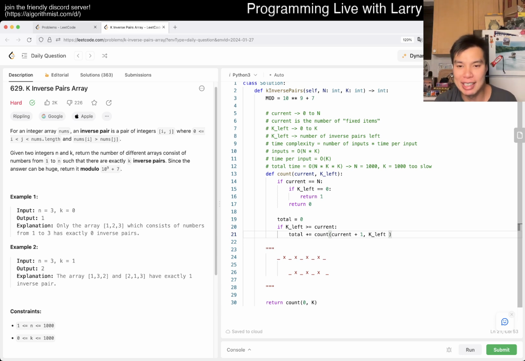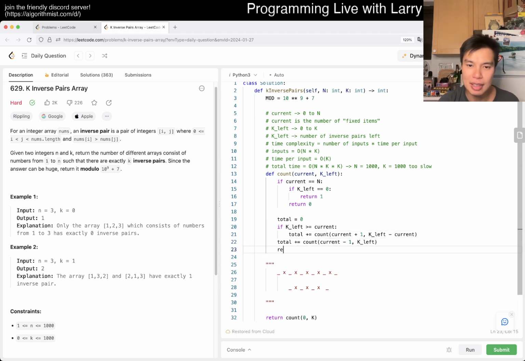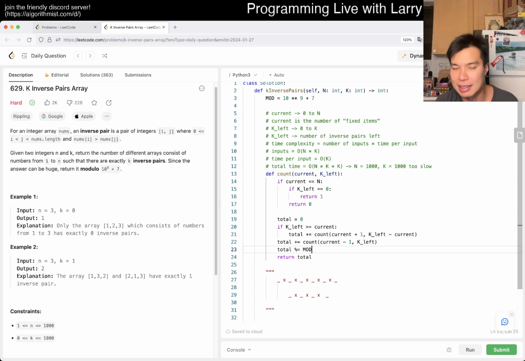But what I was going to write is that you go to this, right? Because now the next thing is that you have this amount, and then you just count the number of things. And then the other option is not taking it, which is going to be current minus 1, k left. Oh, this is k left minus current, sorry. And then maybe you do a mod or something like that. But it turns out that this is not right because, like I said, I made a mistake.